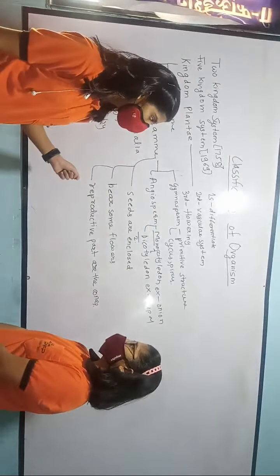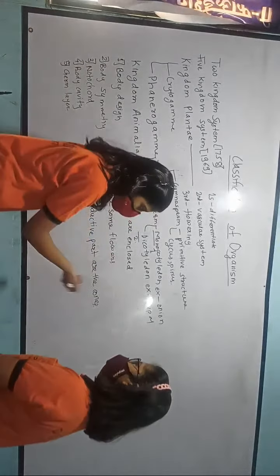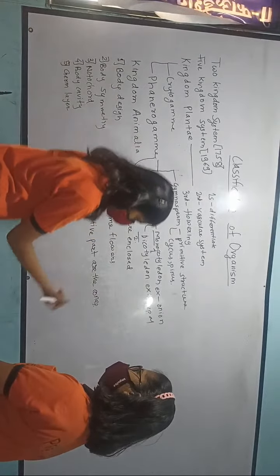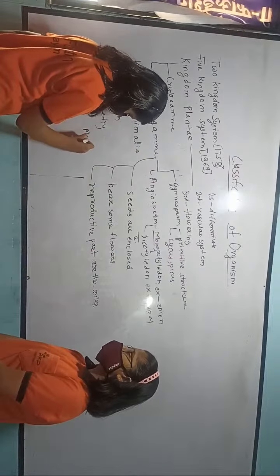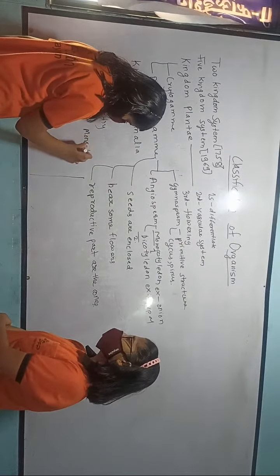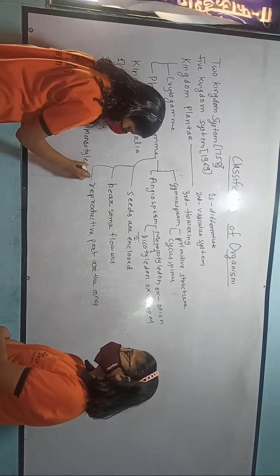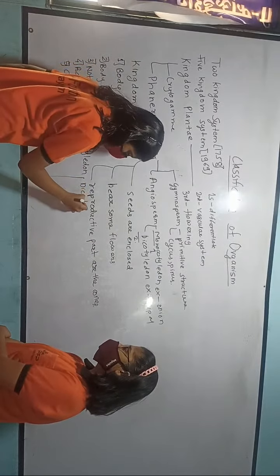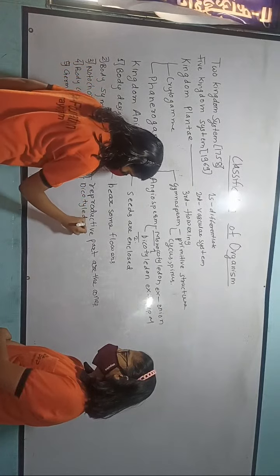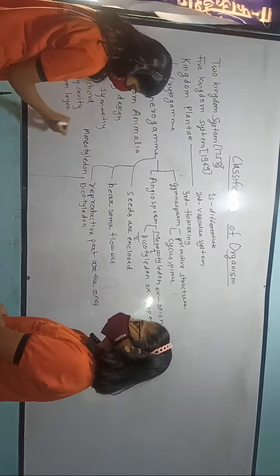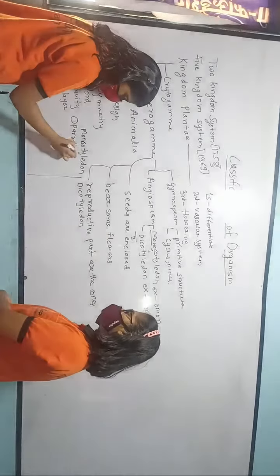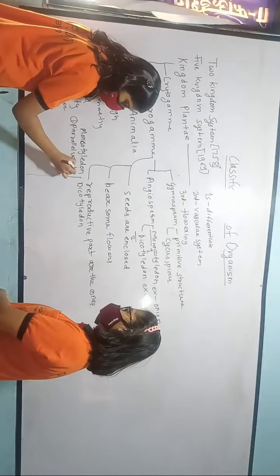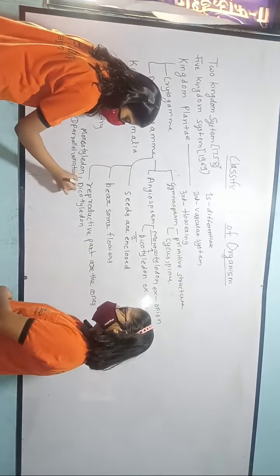Now there are some differences in both of them. The monochords have a parallel venation, and the dichords have the reticulate venation.